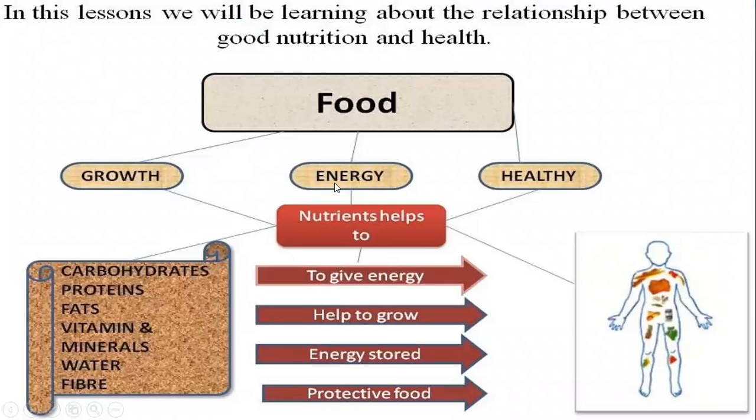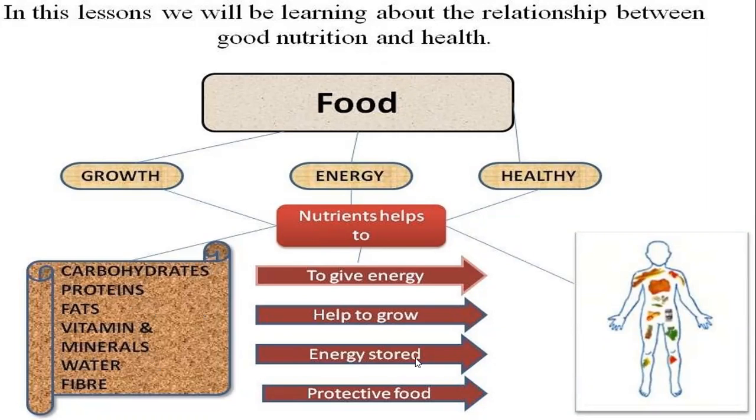So up to now we discussed different kinds of components in our food materials. These are the components of food materials responsible for growth, energy, and health. Energy giving food materials are carbohydrates and fat. Growth helping food materials are proteins, and also vitamins and minerals.